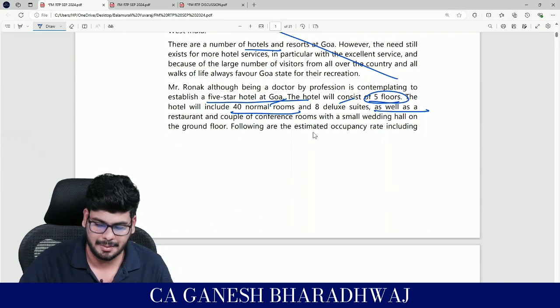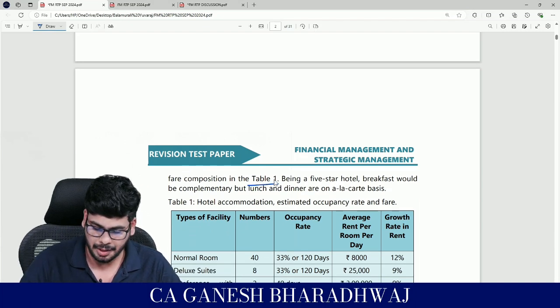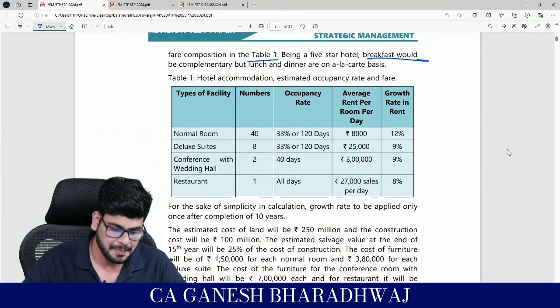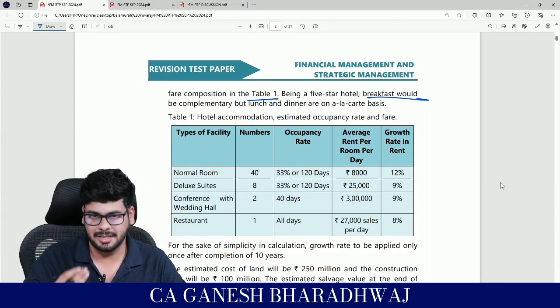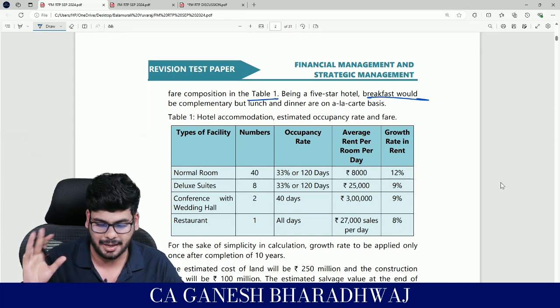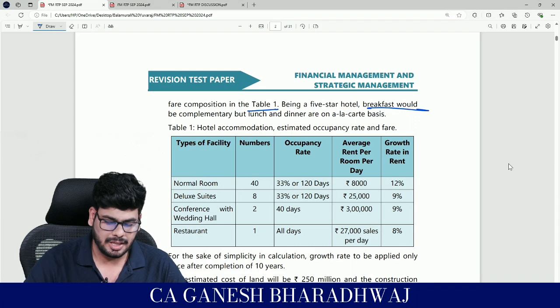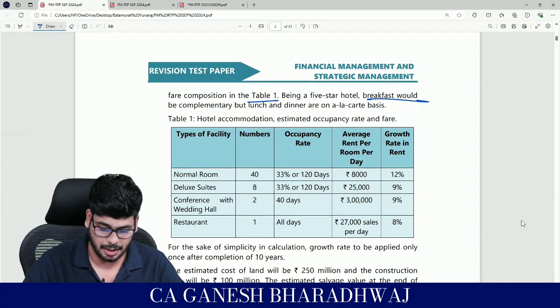The following are the estimated occupancy rates, including the fare compensation, in table 1. Being a 5-star hotel, breakfast would be complimentary, but lunch and dinner are on an a la carte basis. Fine. A la carte is basically, everyone knows, for the benefit of those who do not know, it's basically like you have to order and get it. Whereas your breakfast is complimentary, but I don't think all of that is relevant for anywhere in the question. Right. Now, so they have given table 1, hotel accommodation, estimated occupancy. So basically, these things are important.